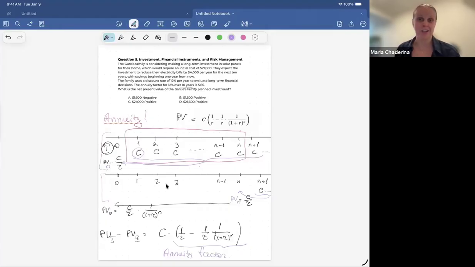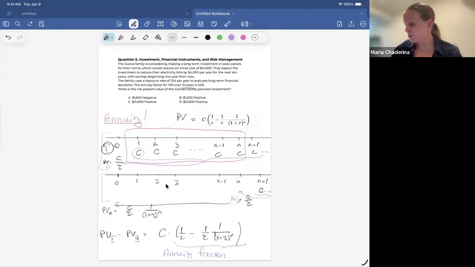For the ease of calculation, sometimes there would be tables with annuity factors. That was mostly helpful before calculators became available on our wrists and in our smartphones. During that time, there were tables of annuity factors. We don't need that right now. Most of the time, if you have access to a computer, you just type it in Excel and calculate it. And if you have a regular calculator, you should be able to calculate it. So my advice to you is to remember the perpetuity and annuity formulas. These are really the cornerstones of all the valuation questions in finance.